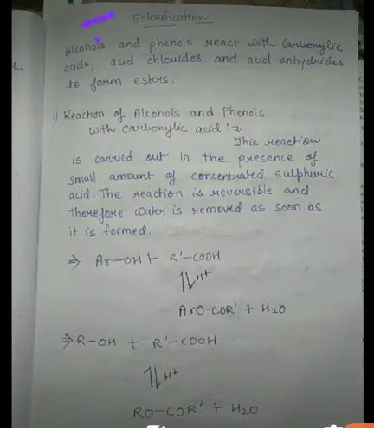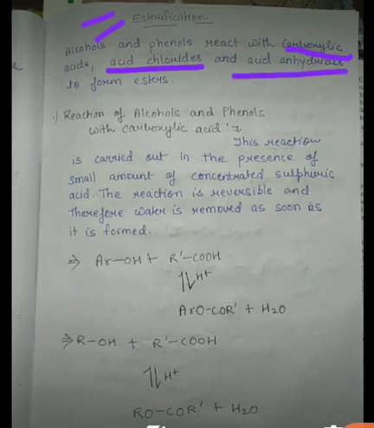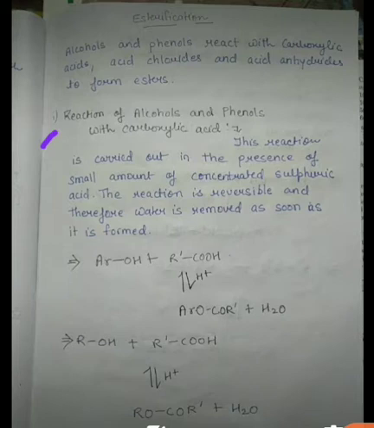Students, esterification is basically when alcohols and phenols react with carboxylic acid, acid chloride and acid anhydride. We will see each of them separately. First, the reaction of alcohol and phenol with carboxylic acid. Then we will discuss the reaction of alcohol and phenol with acid chloride. Then the reaction of alcohols and phenols with acid anhydrides. Let us begin with the very first: reaction of alcohols and phenol with carboxylic acid.